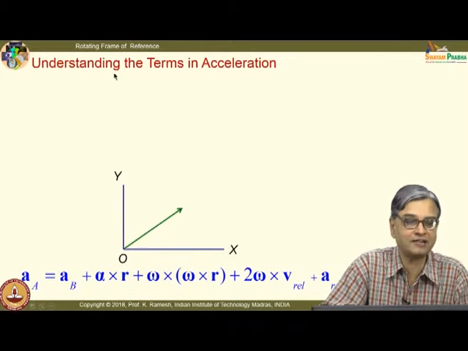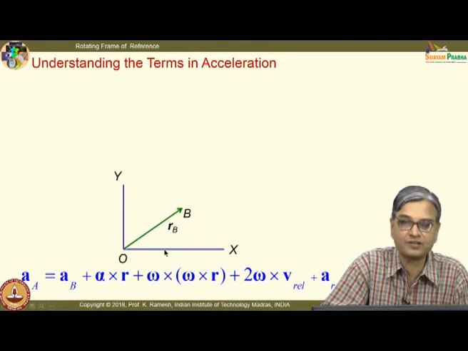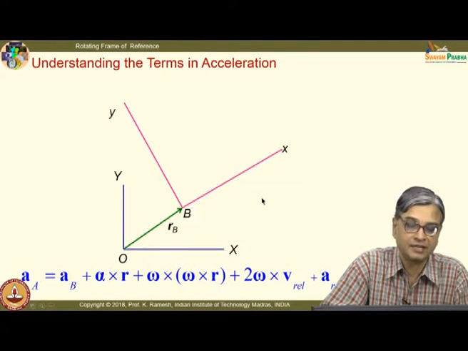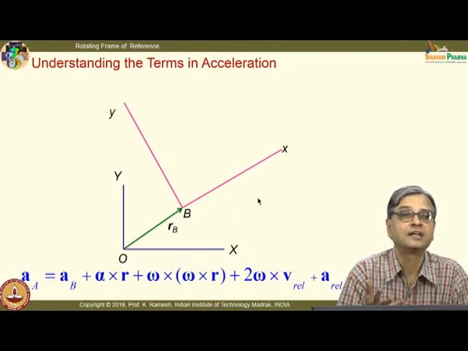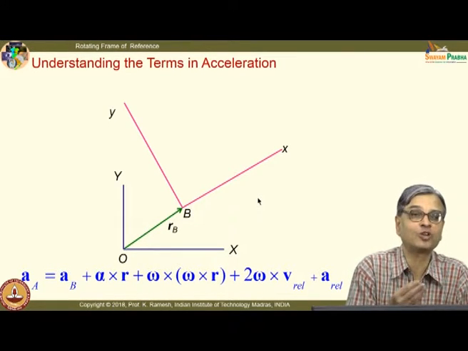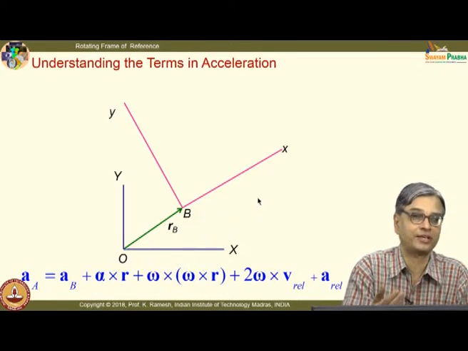So, let us understand the terms in acceleration. So, here again I take a fixed frame of reference. I have the origin of the rotating frame of reference as B, which is located at a position vector RB, and then I have a rotating frame of reference attached to this. And I said, in order to visualize what we are discussing, we are also imagining an appropriate rigid body.